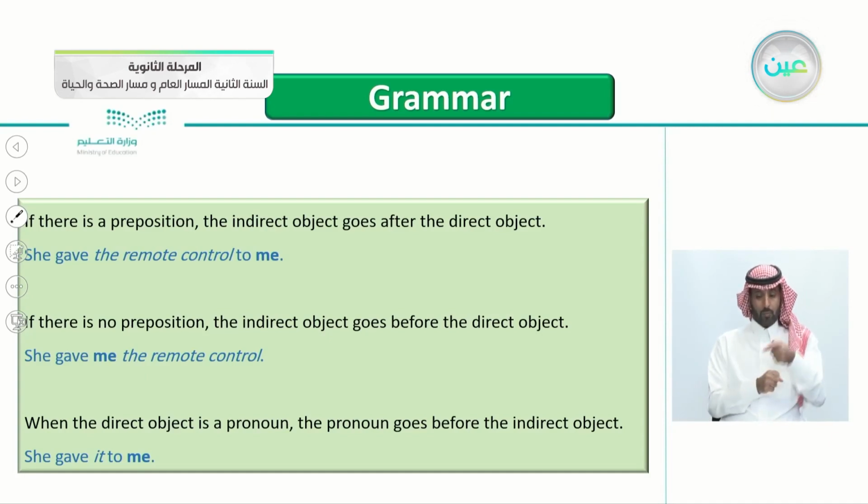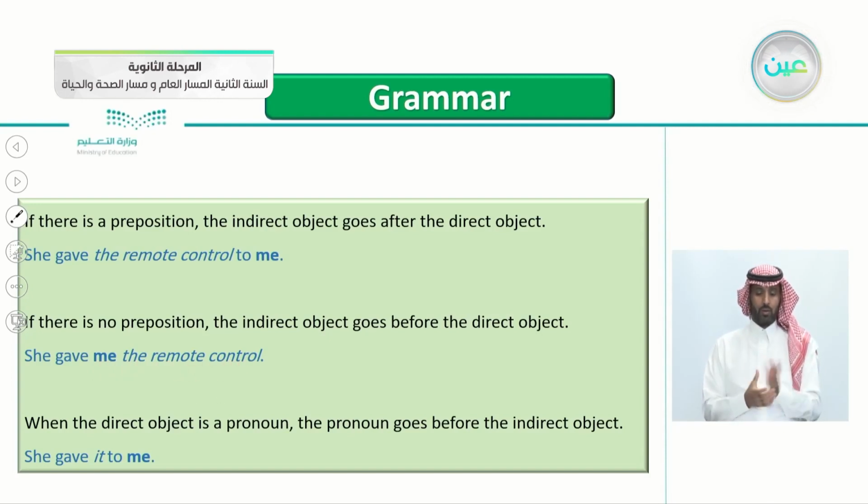For the example here, she gave me the remote control. So me here is the indirect object and the remote control is the direct object.